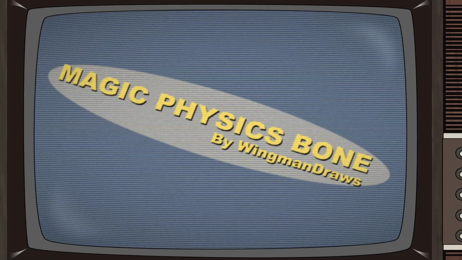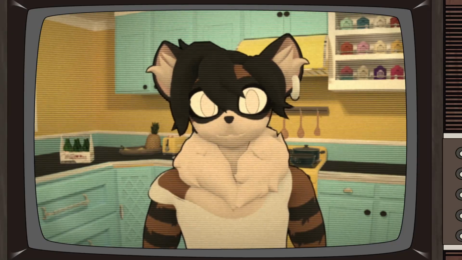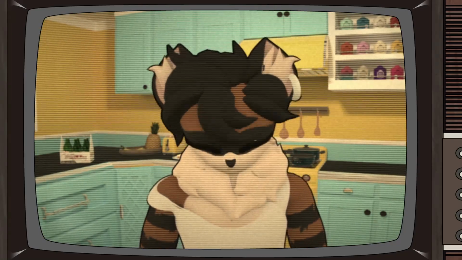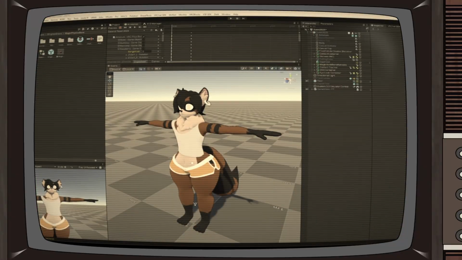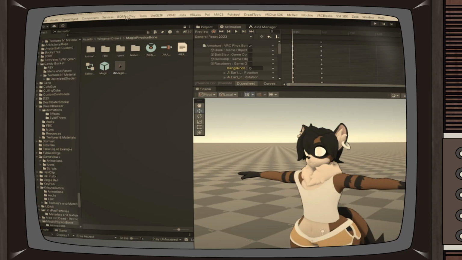Now that you've got the magic physics bone, want to learn how to do this yourself? That's the spirit. Let's get started. Now that you have the magic physics bone, locate your magic physics bone folder inside the Wingman Draws folder.